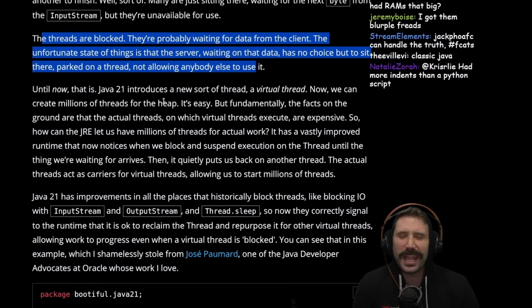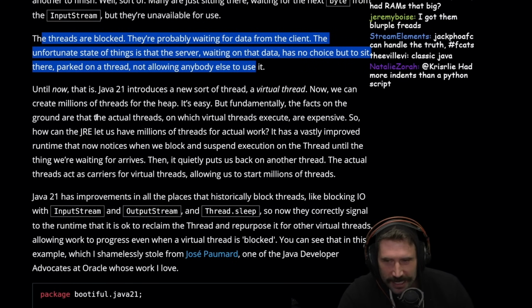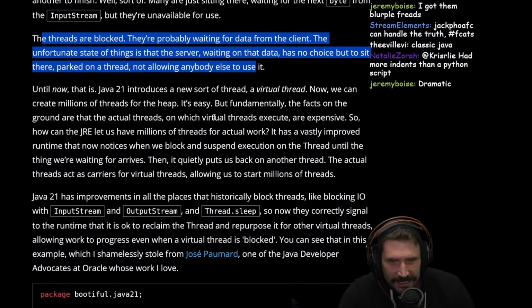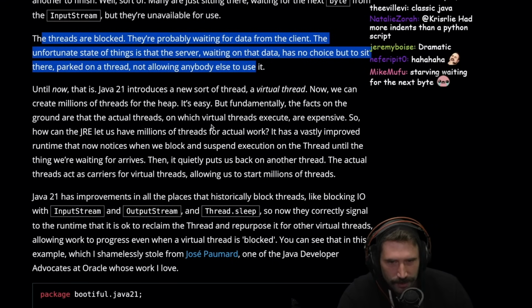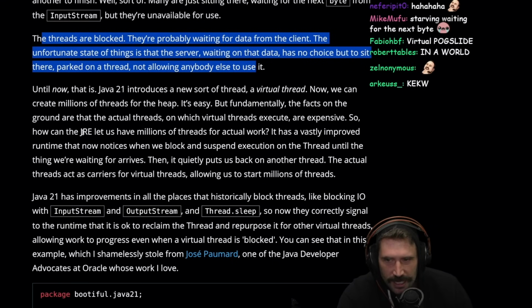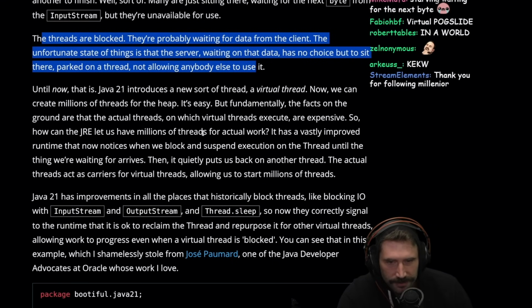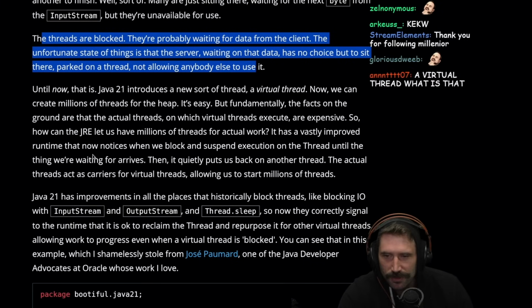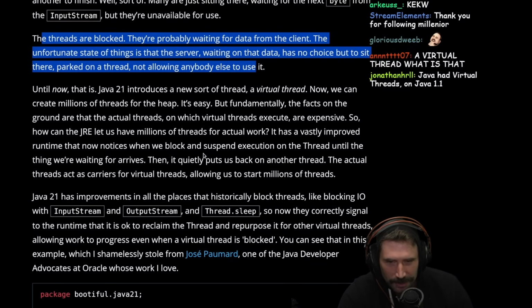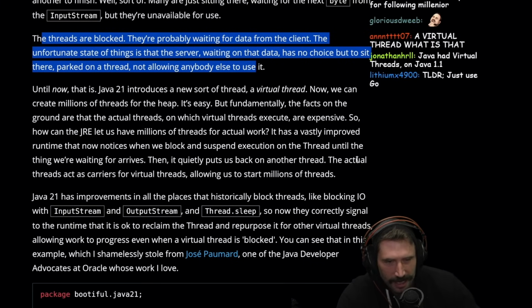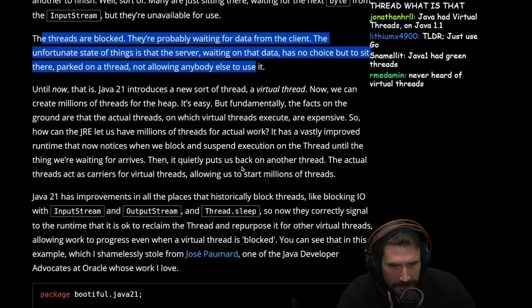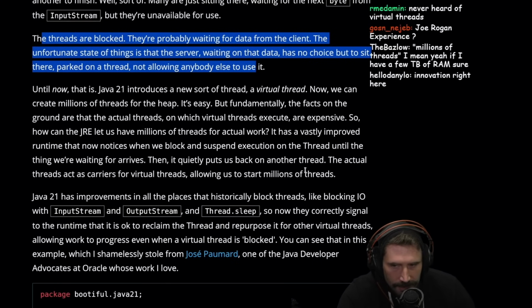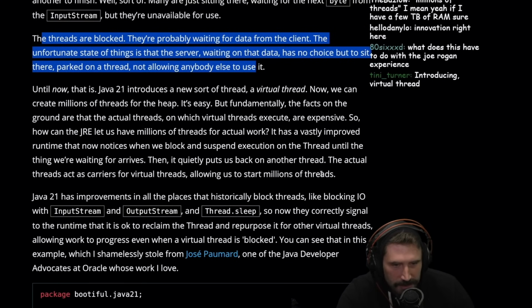This must be a brand new concept. Now, we can create millions of threads for the heap. It's easy, but fundamentally the facts on the ground are that the actual threads on which virtual threads execute are expensive. So how can the JRE let us have millions of threads for actual work? It has vastly improved the runtime that now notices when we block and suspend execution on that thread until the thing we are waiting for arrives. Then it quietly puts us back in another thread. The actual threads act as carriers for virtual threads, allowing us to start millions of them.